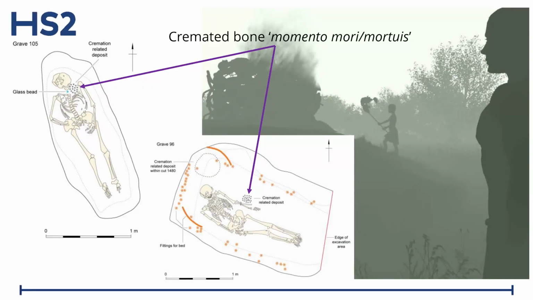There are myriad other possibilities, of course, for crematorium-related deposits to exist, and some we do have good evidence for. For instance, you may get a token deposit. This is a word that gets bandied about quite a lot, but my definition of a token deposit is one or two bones from a second individual that have been curated and kept and then are included in the burial of a second individual. This image here shows what I have termed memento mori type deposits. These are slightly larger tokens. They are mementos of somebody who died earlier.